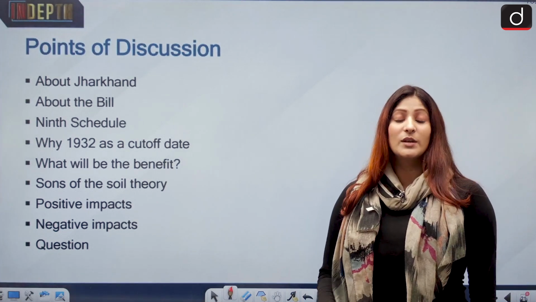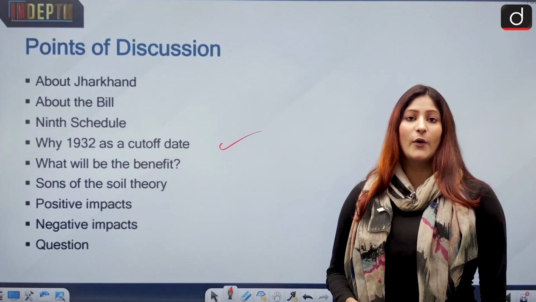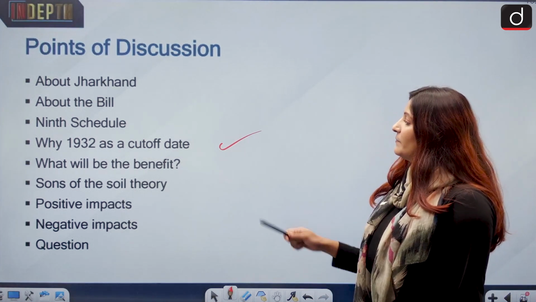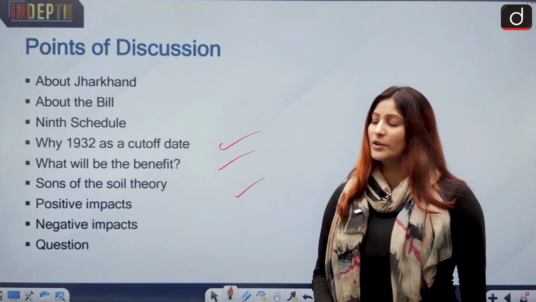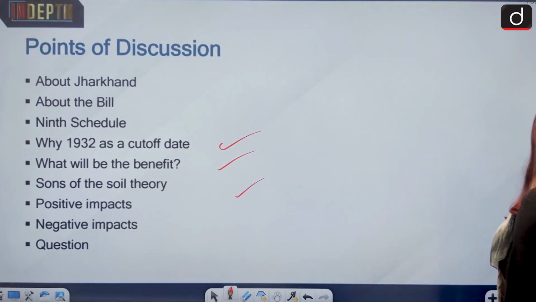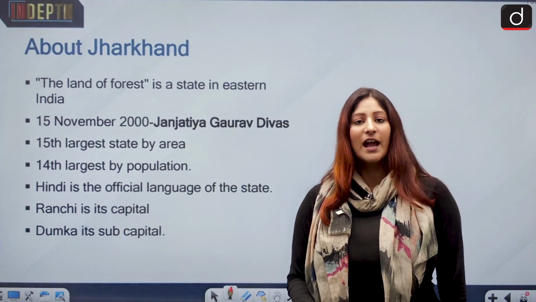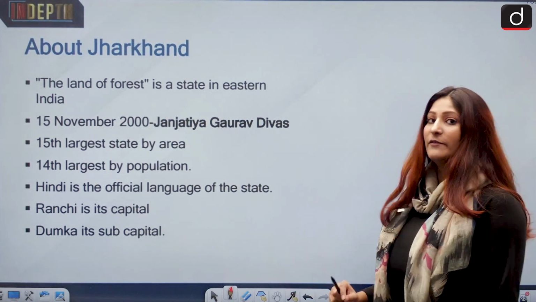What is the issue with putting it in the 9th Schedule? The cutoff date is 1932 for identifying a person as a local resident. Then what will be the benefits? The sons of the soil theory is important over here, along with the positive and negative impacts. GS Mains Paper 2 is relevant because it deals with polity, and from the perspective of prelims, every fact is important.